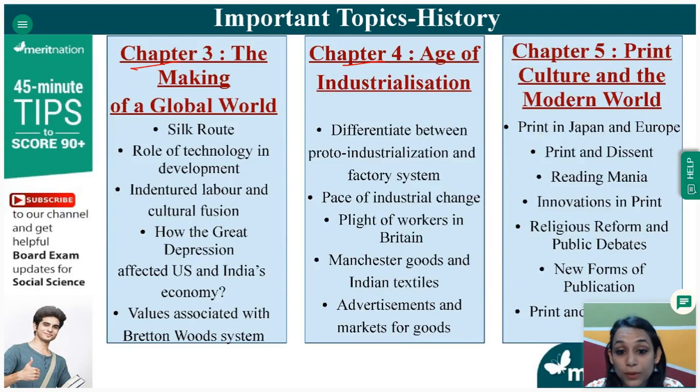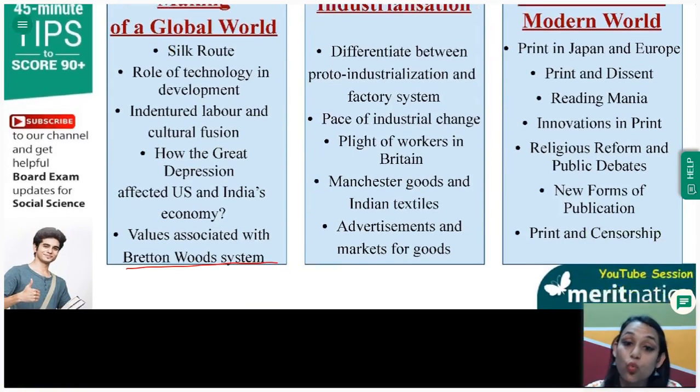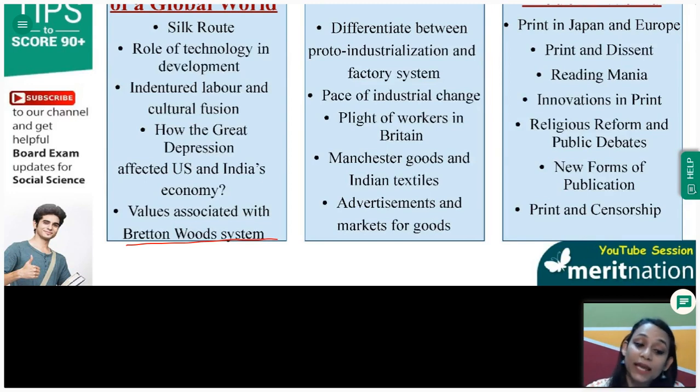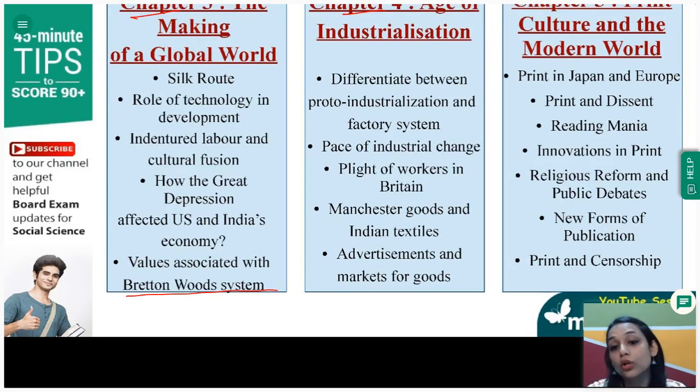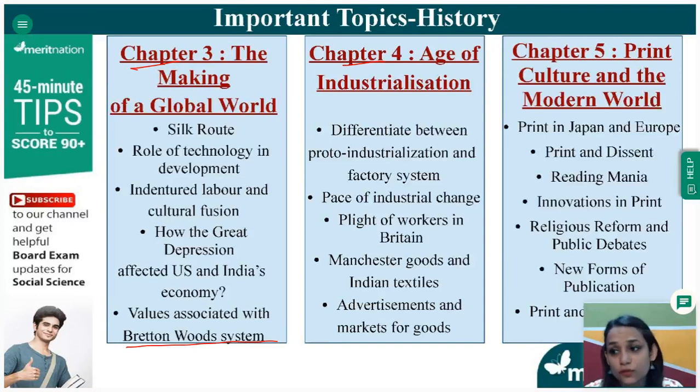How was the Great Depression caused? How did it affect the US economy, and how the effect on the US economy led to its effect on the economy worldwide. Then there were certain values associated with the Bretton Woods system. If you're asked about the Bretton Woods system, please be sure to first mention what is Bretton Woods, and then you continue with the whole concept, like whatever the question is asking. If you're only asked what is Bretton Woods, you will only write that.